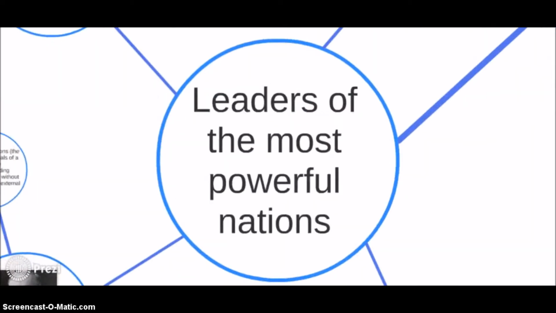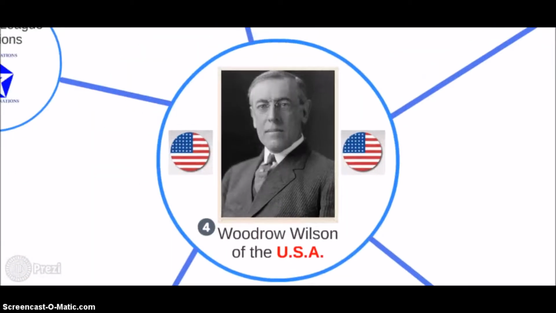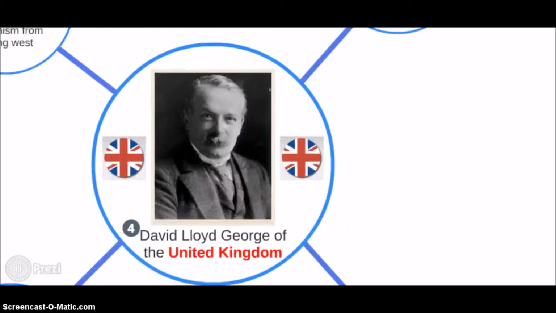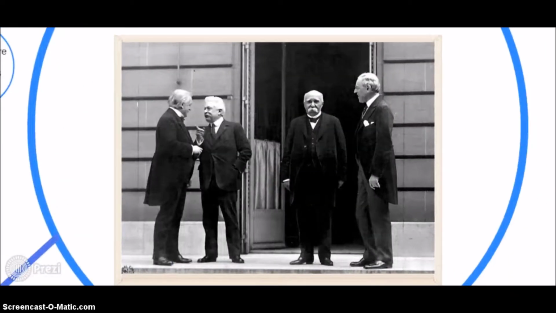The Big Four were the leaders of the most powerful nations during this time period. It consisted of Prime Minister Georges Clemenceau of France, President Woodrow Wilson of the United States of America, Prime Minister David Lloyd George of Great Britain, and Prime Minister Vittorio Orlando of Italy. Although the Big Four were the leaders of the Treaty of Versailles, each leader had very different goals and ideologies.